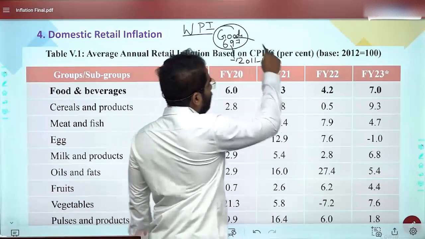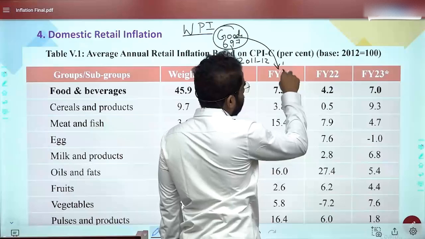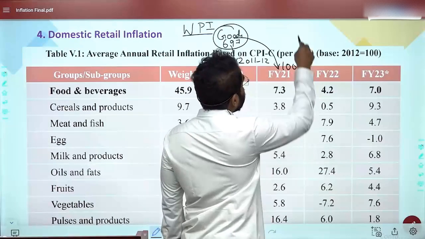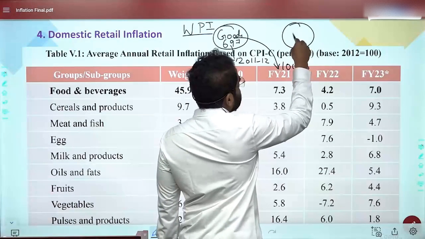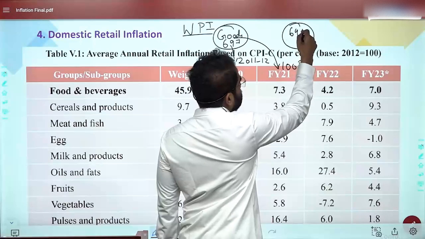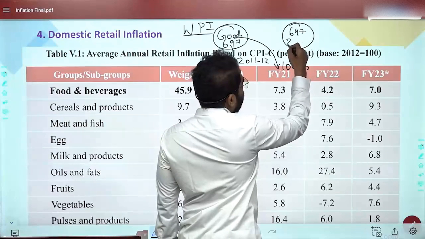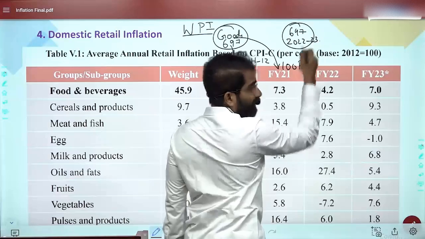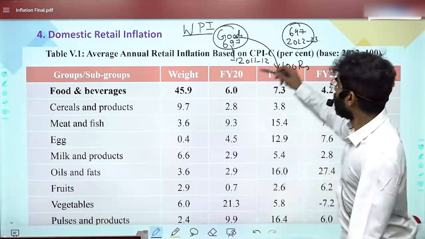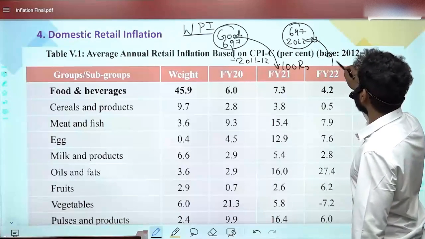Now we arrive at a value of, let's say, 100 rupees. Now I want to measure these 697 items in 2022-23.